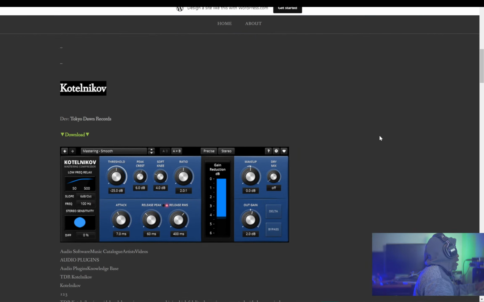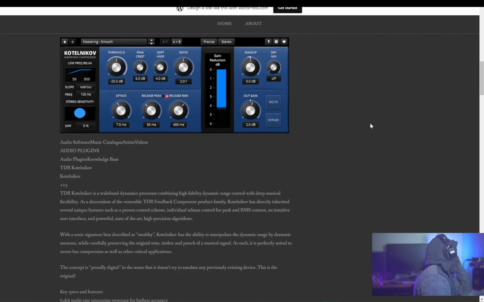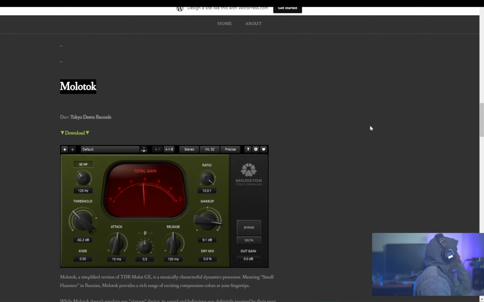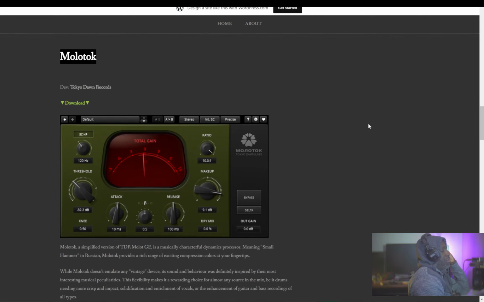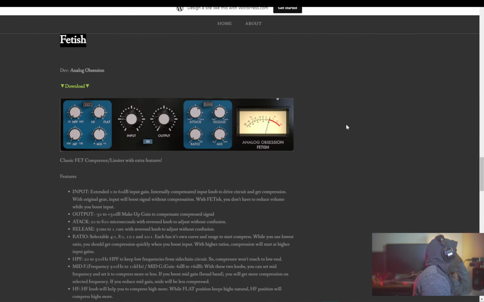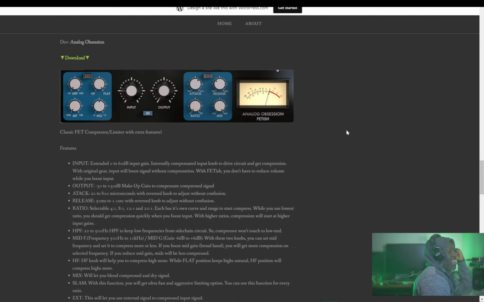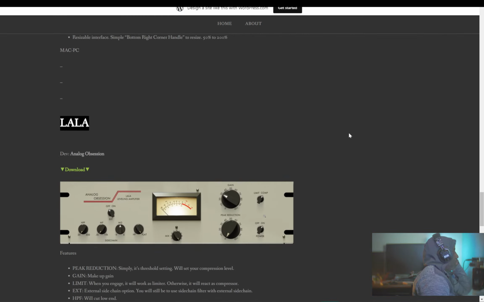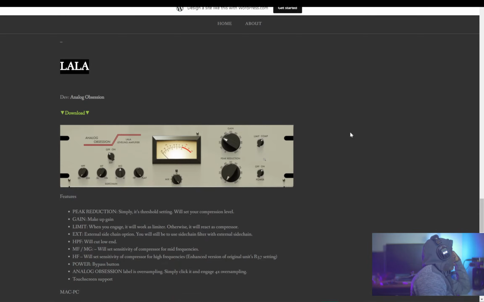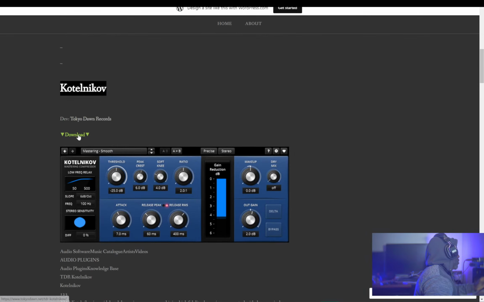So first up, we have Katalnikov from Tokyo Dawn Records. This is a very clean digital compressor. We're going to look deeper in a few minutes. Then we have Molotov from the same developer, Tokyo Dawn Records. And then we have Fetish from Analog Obsession. And last up, we have Lala from Analog Obsession. So let's look at the websites real quick.